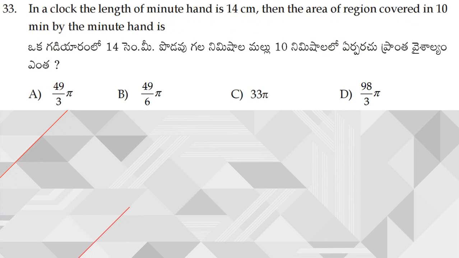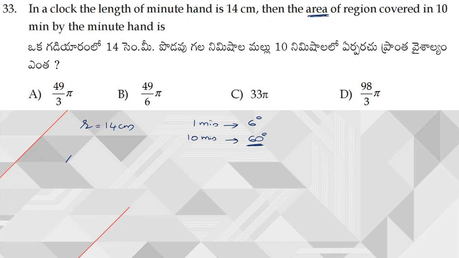In a clock, the length of the minute hand is 14 centimeters. That means he has given radius is equal to 14 centimeters. Next, the region covered in 10 minutes by the minute hand. So for 1 minute, the angle made by the minute hand is nothing but 6 degrees. That means for 10 minutes, the angle made is 60 degrees. So we got 60 degrees as the angle, and he is asking you to find out the area.